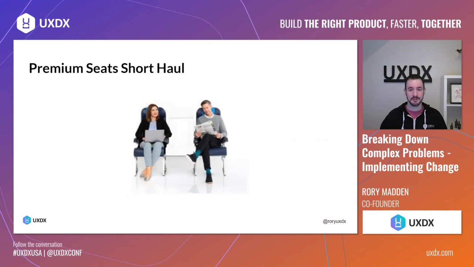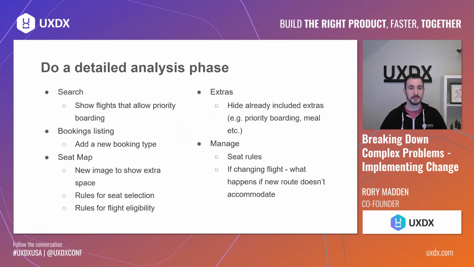But this challenge, what I did with the team was I said, okay, let's approach this as if it were a complex problem. How would we do this? If it was a complicated problem, we would do it in a traditional waterfall way. So we would do a detailed analysis phase. And we would look at, okay, what are the different elements? You need to search for your flight. So, okay, let's show the flights that allow this priority boarding or the airspace seats. The bookings listing, we need to be able to show when you see all of the different options. Do I want a regular seat? Do I want the airspace seat? The seat map would need to be changed to show, okay, we're going to hide off these middle seats. There'll be rules for seat selection, etc.